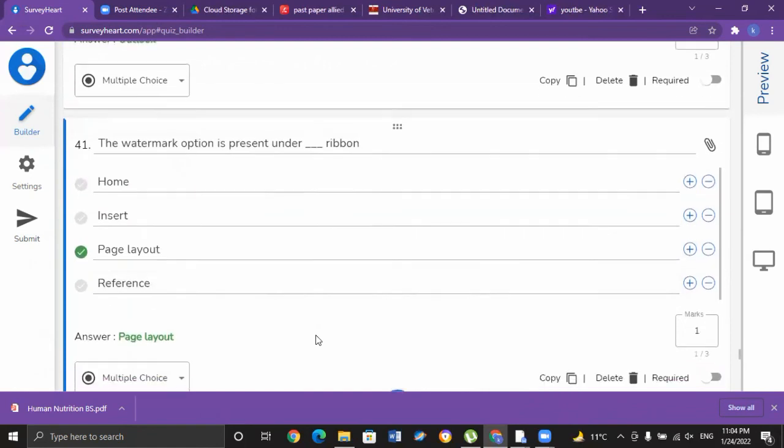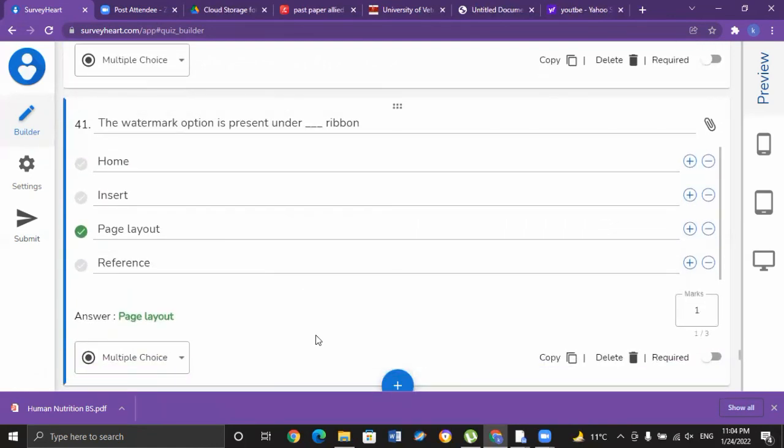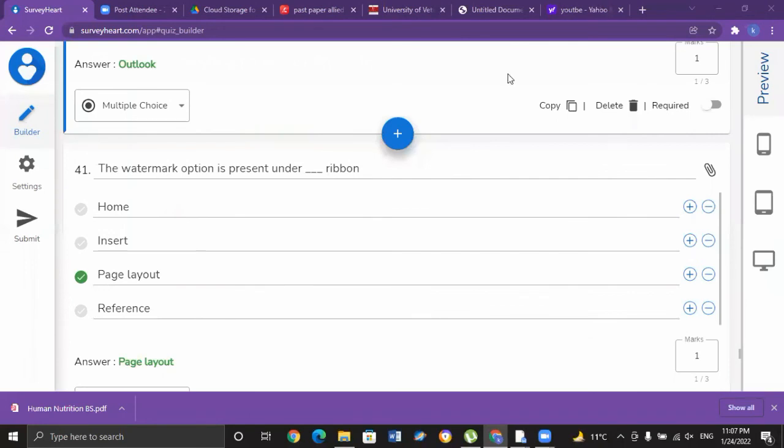The watermark option is present under which ribbon?